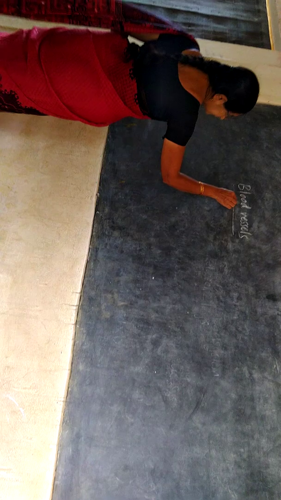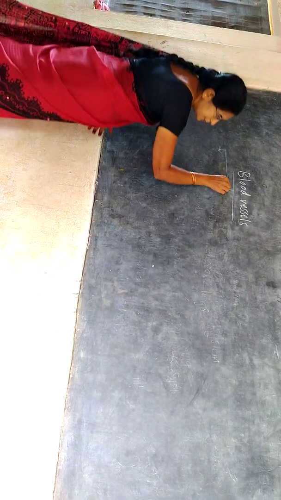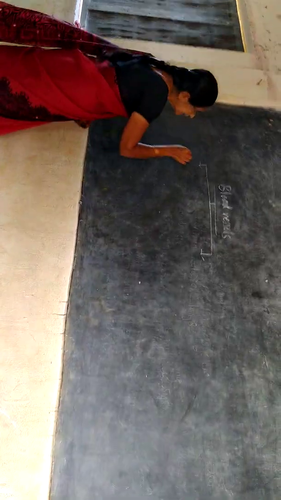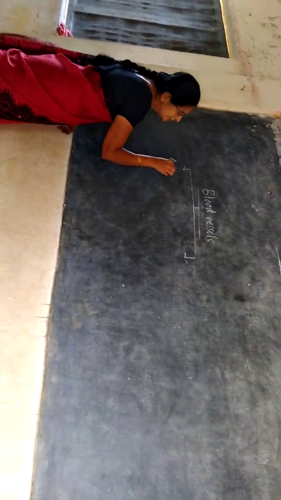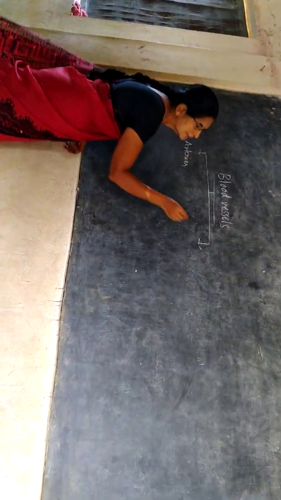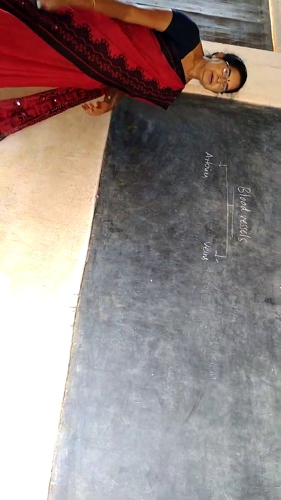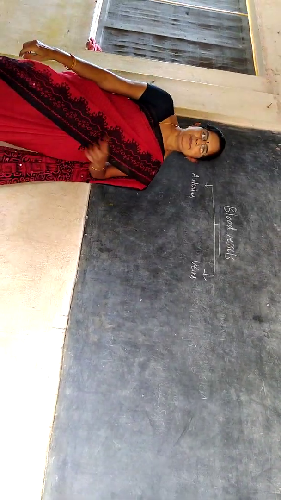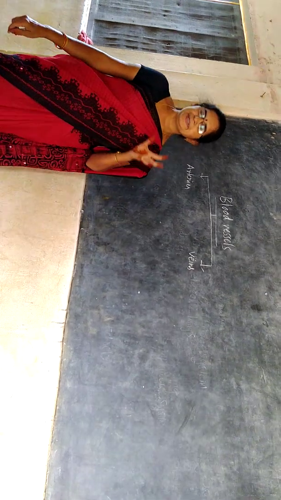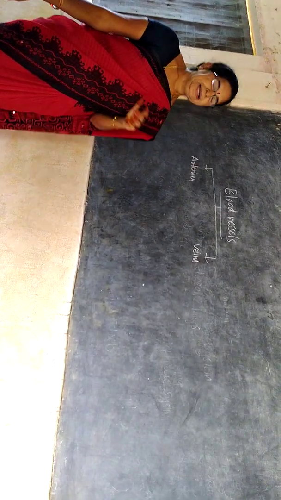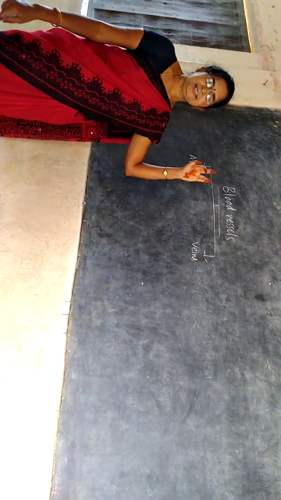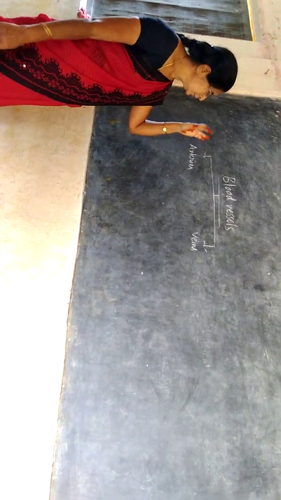How many types of blood vessels are there? Two types. What are they? Arteries and veins. We have already discussed that the heart is the pumping organ which pumps the blood. That blood is circulated to each and every part of our body through arteries and veins.